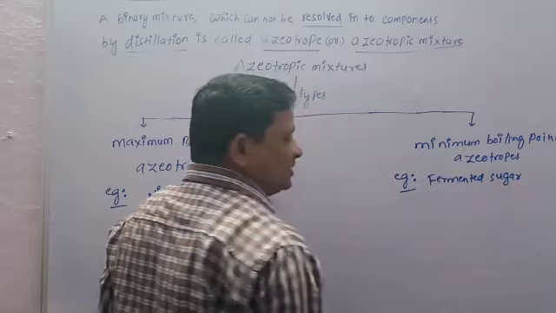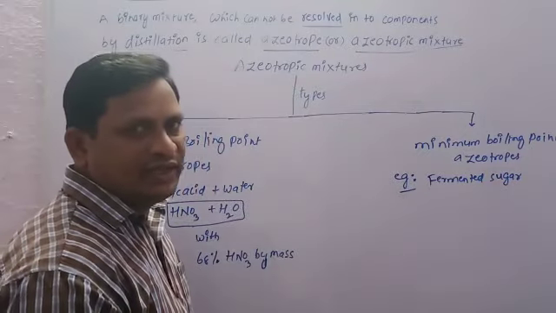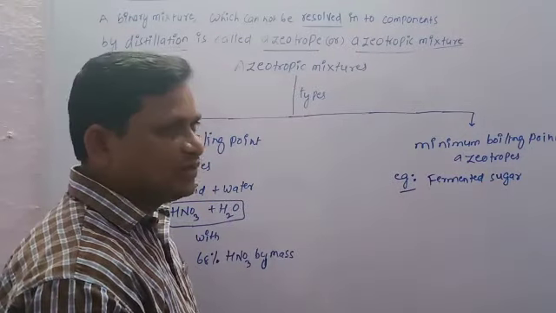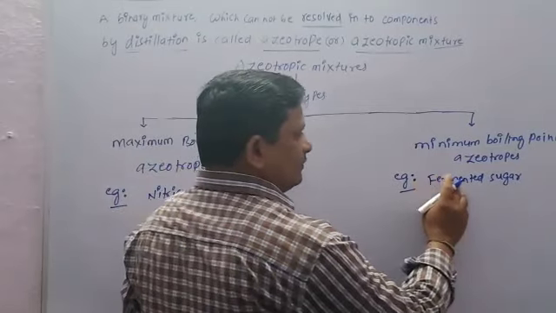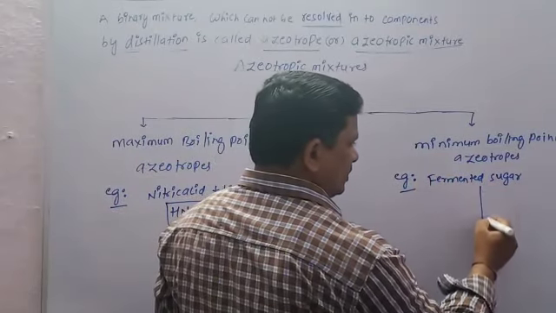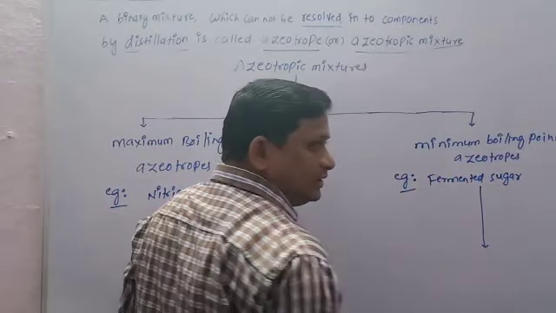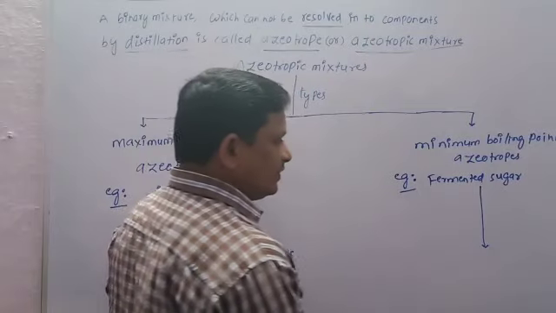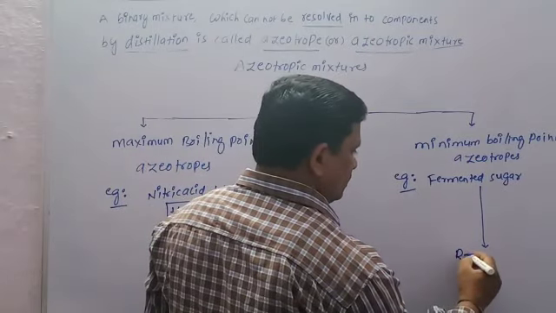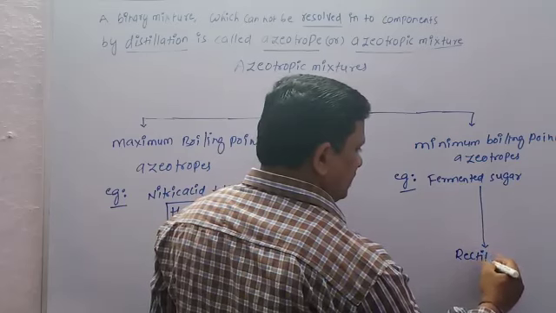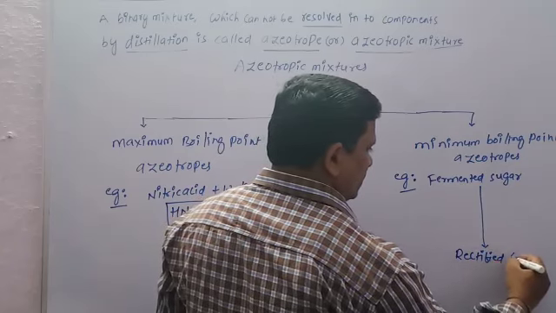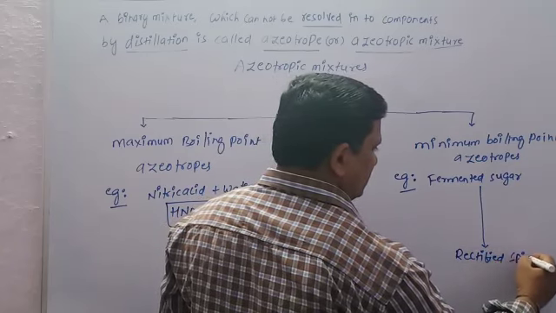Fermented sugar is converted into rectified spirit.